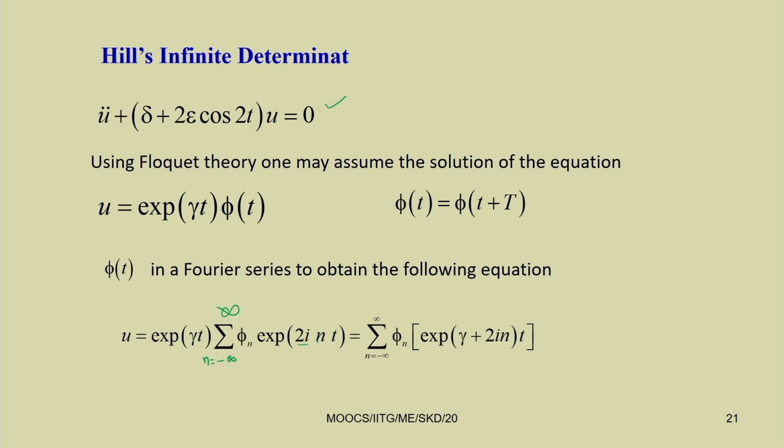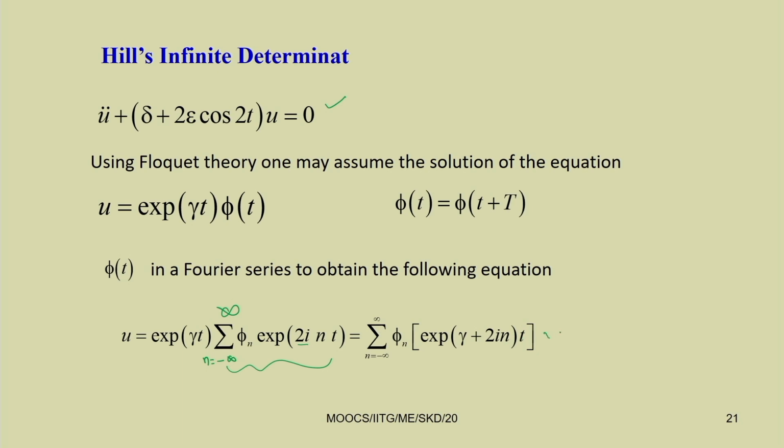Now, by substituting this, we have e to the power gamma t, and we have expanded phi(t) in terms of its Fourier series. Then we can write this as the sum, n equal to minus infinity to infinity, of phi_n e to the power gamma t into e to the power 2 i n t, which is equal to e to the power (gamma plus 2 i n) t.